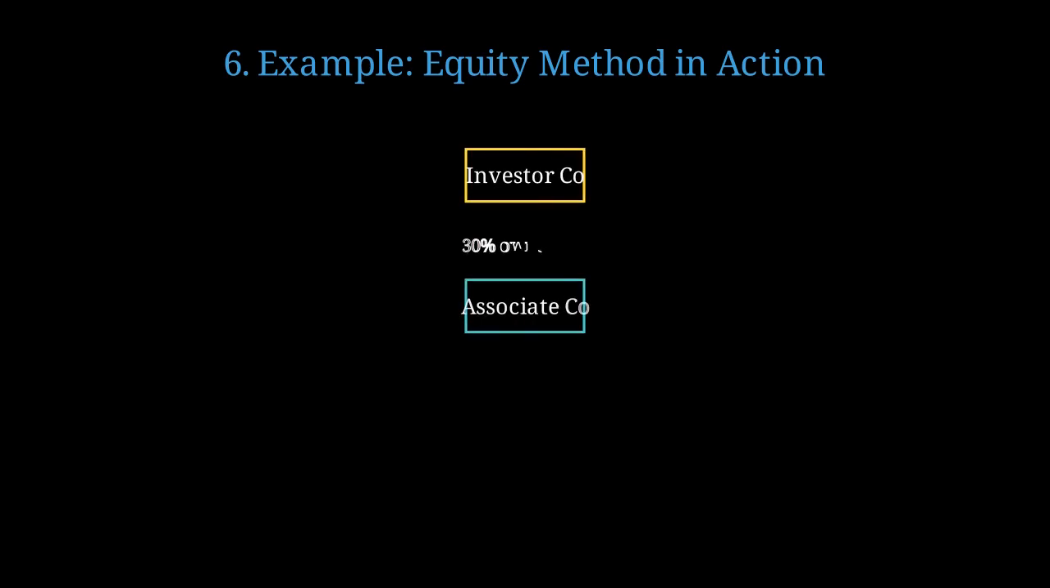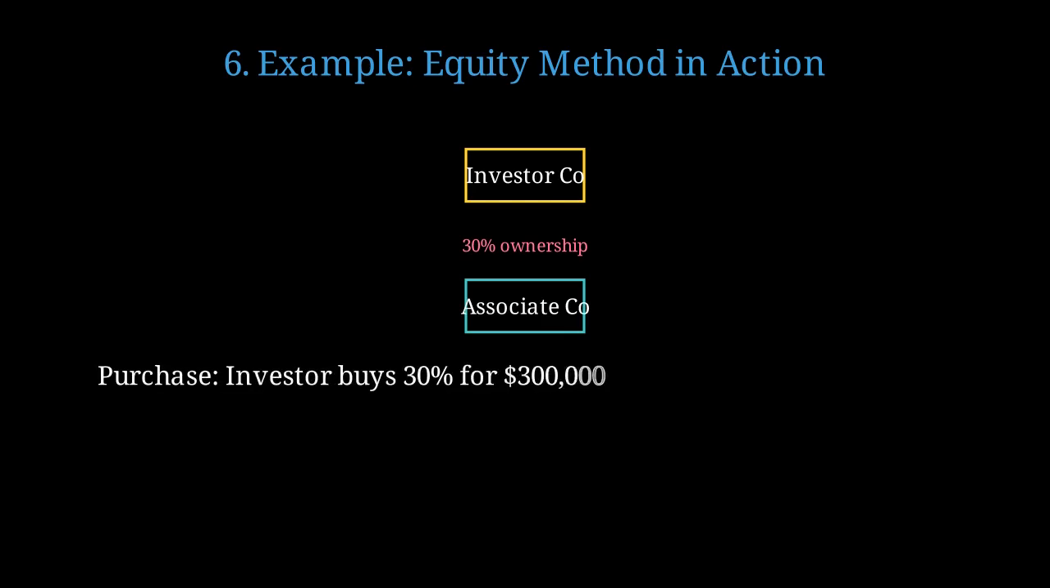Let's work through a detailed example to see how the equity method works in practice. Suppose investor company purchases 30% of associate company for $300,000. The investor purchases a 30% stake for $300,000 cash. We debit investment in associate for $300,000 and credit cash for $300,000.